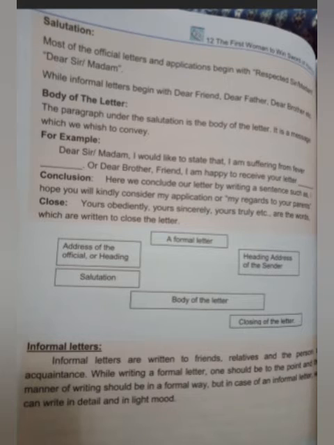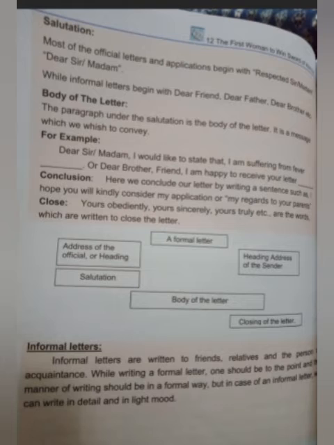Next one is complementary clause. How you write it? Yours obediently, yours sincerely, yours truly. When you are writing formal letters. But when you are writing it informally, what you use? Your loving friend, your loving sister.